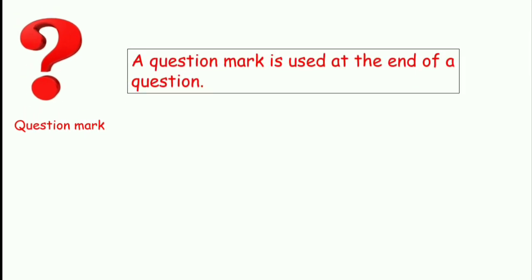Question mark. A question mark is used at the end of a question. Example, do you like the rain? So you see, it's a question. I've asked you a question. Do you like the rain? So it has ended with a question mark. And D is capital because it is the beginning of the question sentence.